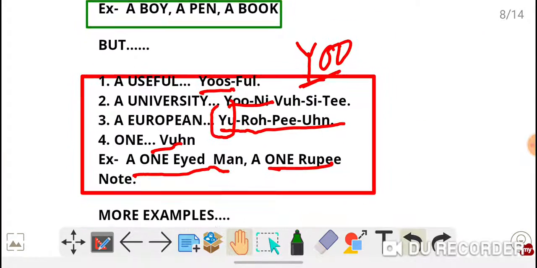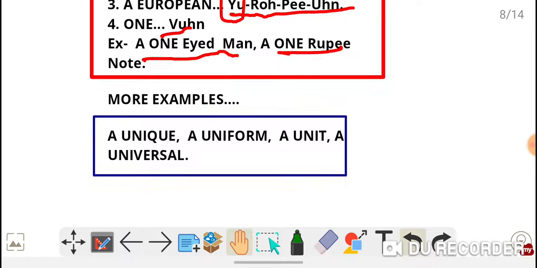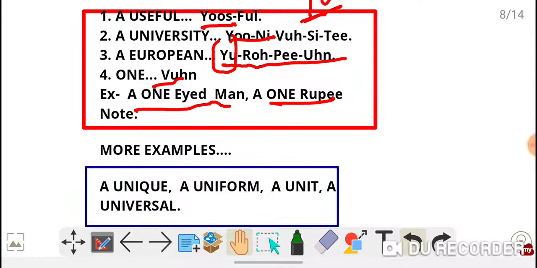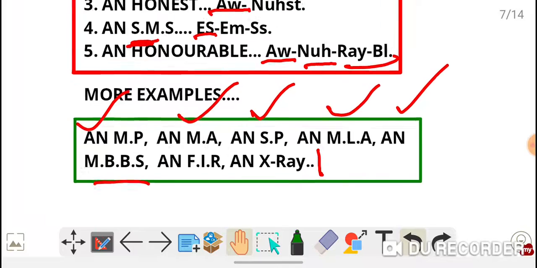See the examples: a useful, a university, a European, a one-eyed man, a 1 rupee note, a unique, a uniform, a unit, a universal.